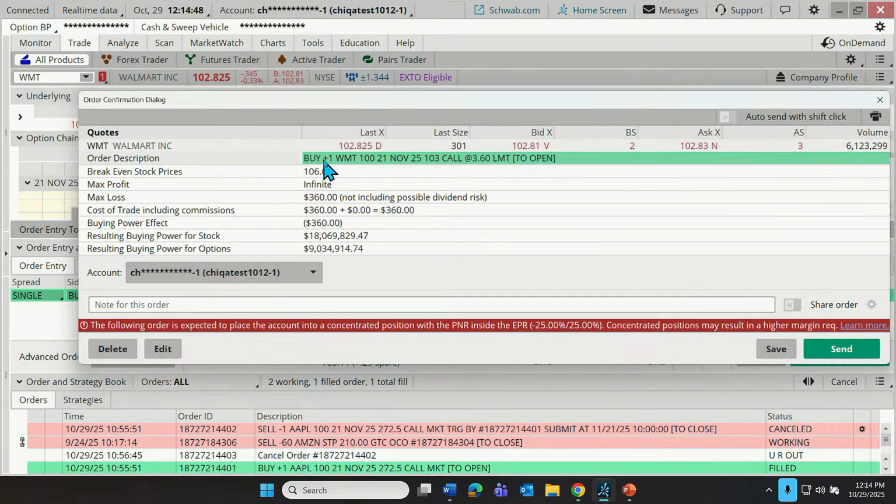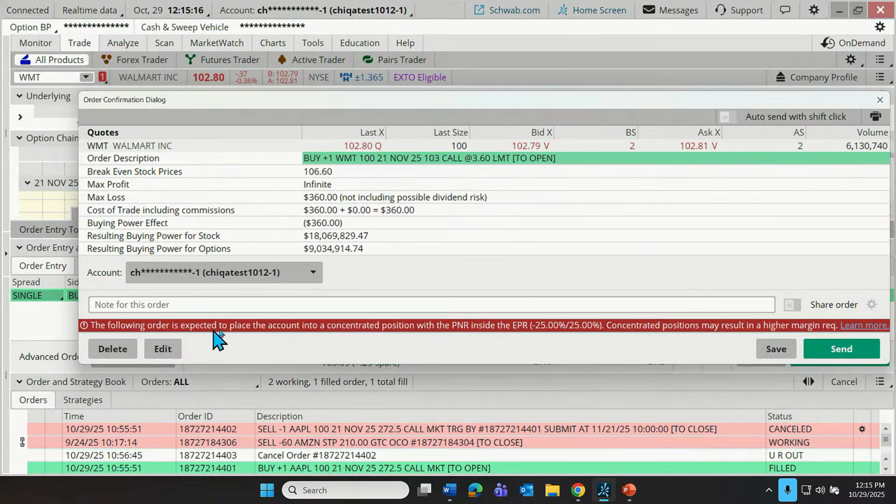Okay, so I'm going to buy one. Yep, I wanted one. Walmart, 21st of November, 2025, 103 call at a 360 limit, and this is to open a new position. Yep, okay. Now this tells us how much we can make on this trade. Long calls have infinite reward potential, how much we can lose theoretically. It will also show us any commissions that are to be paid. And down below, it'll have any reminders that might be important.